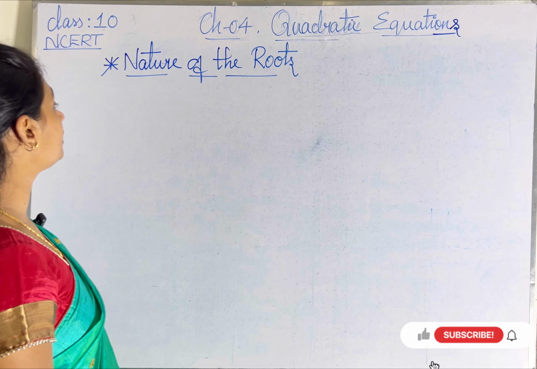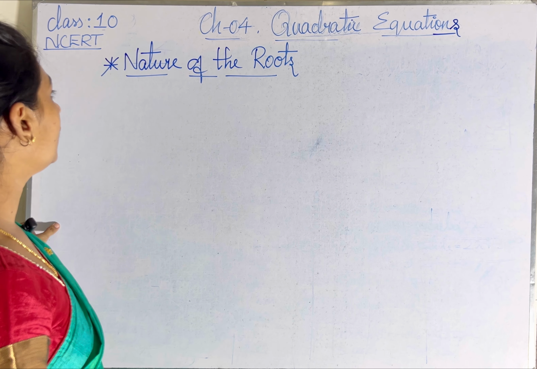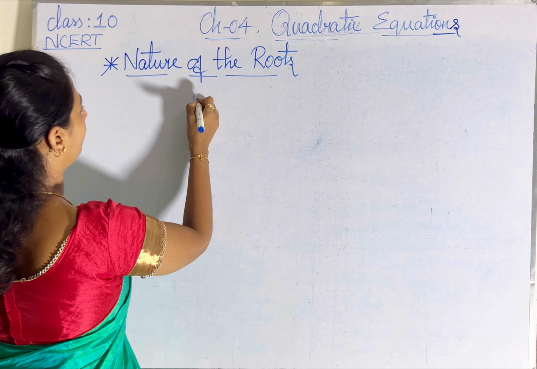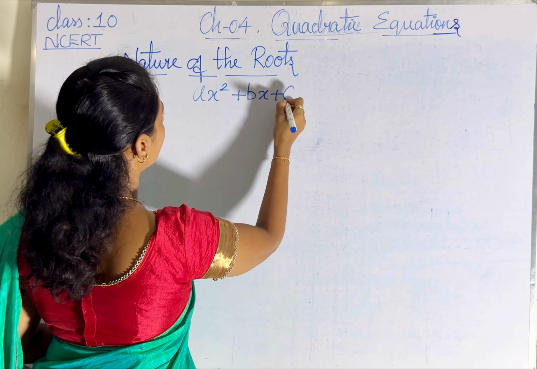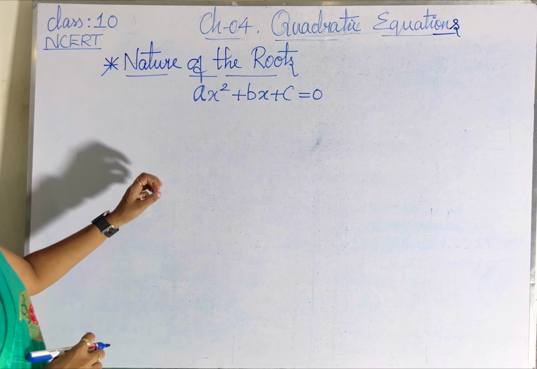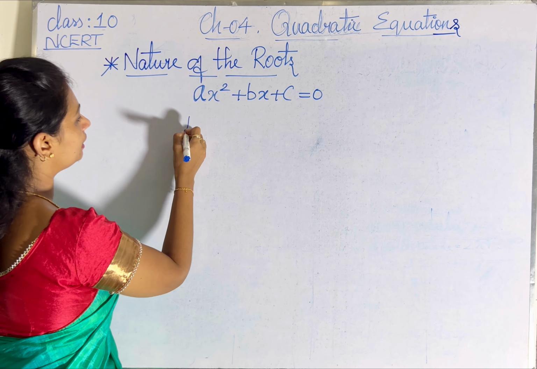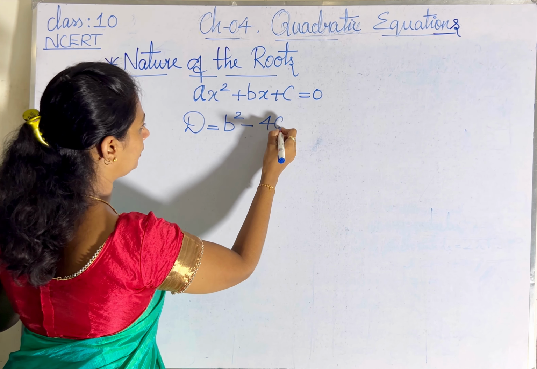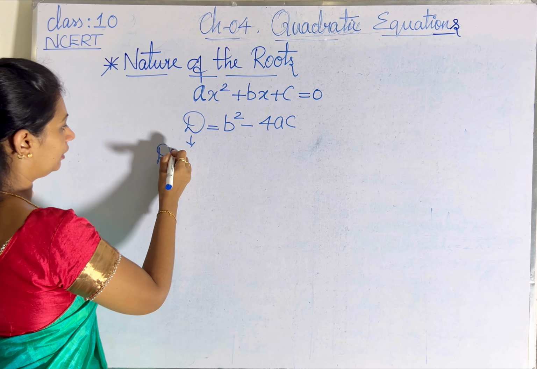Today's section is about class 10 NCERT chapter number 4, quadratic equation. The concept is to analyze the nature of the roots. We know that the standard form of a quadratic equation is ax square plus bx plus c equal to 0. Now we are going to analyze the nature of the roots, that is nothing but how the zeros of x will be, by finding the value of the discriminant, that is D equal to b square minus 4ac. b square minus 4ac is called the discriminant.